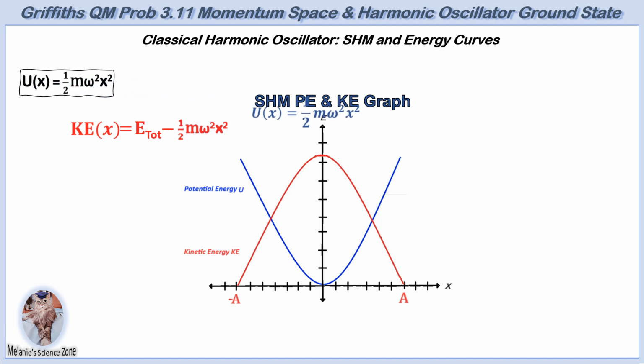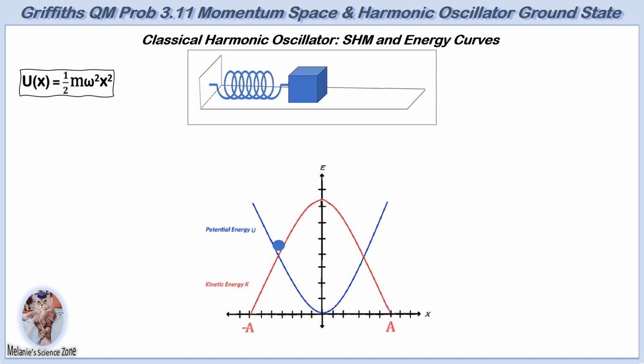The potential energy has an upward-facing parabola with equation U of x equals 1/2 m omega squared x squared. The maximum displacements, or amplitude, are shown on the graph at x equals plus or minus a. This parabolic relationship with displacement creates the restoring force that pulls the oscillator back to its center, driving the characteristic back-and-forth motion of a harmonic system.